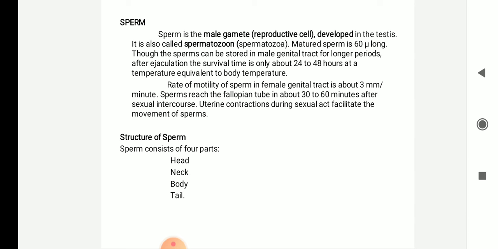Sperms reach the fallopian tube, which is an organ in the female reproductive tract, at about 30 to 60 minutes after sexual intercourse. Uterine contractions during the sexual act facilitate the movement of the sperms. Next, the structure of the sperm. A sperm consists of 4 parts: head, neck, body and tail.